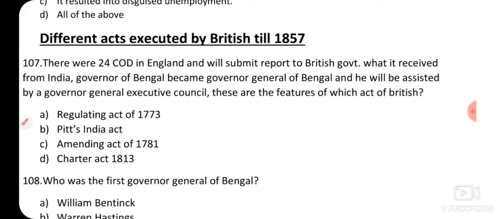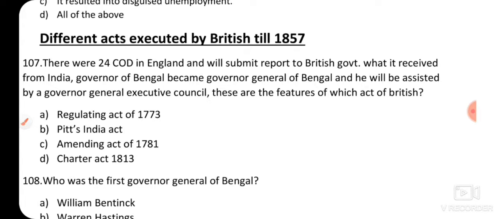Question number 107 was asking: there were 24 court of directors in England, and they would submit a report to the British government on what it received from India, and the Governor of Bengal became the Governor General of Bengal, and he would be assisted by the Governor General Executive Council.